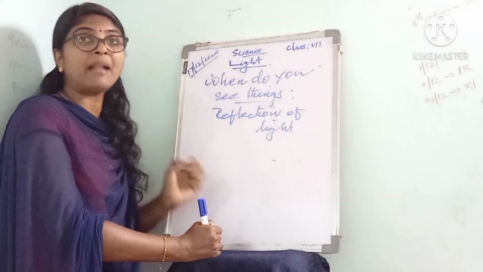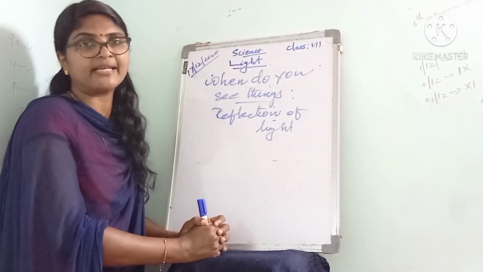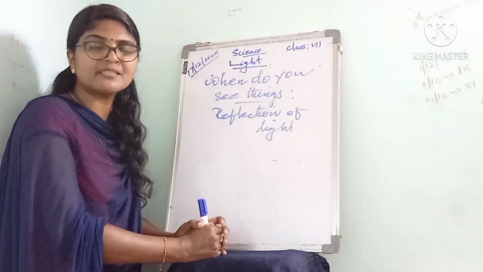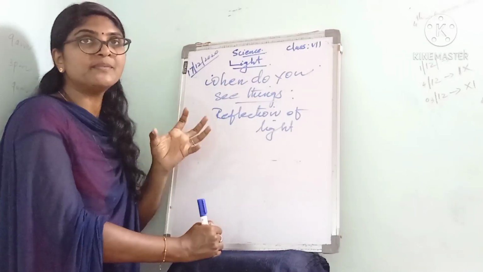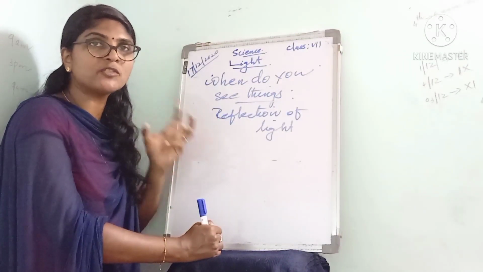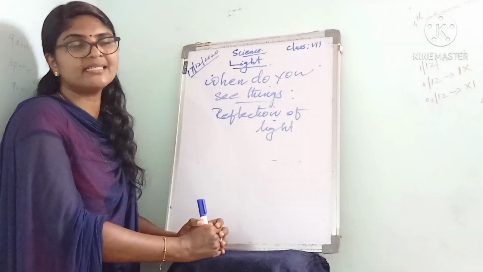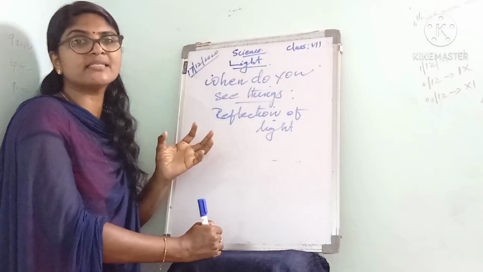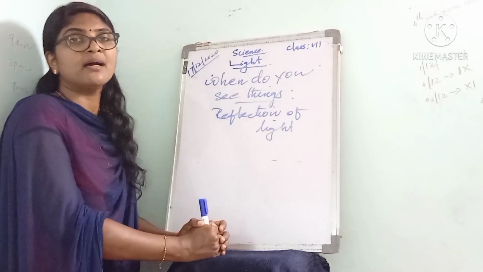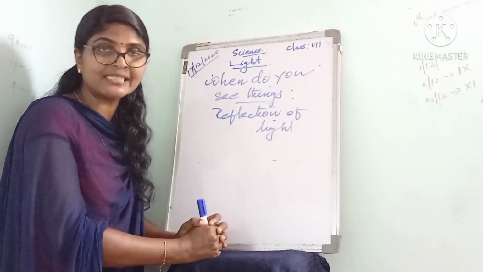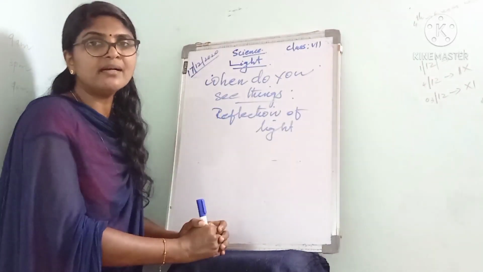A black surface does not reflect light. The object appears black because it absorbs all the light that falls on it. Also, the letters on the pages of your textbook appear black because they absorb all the light.